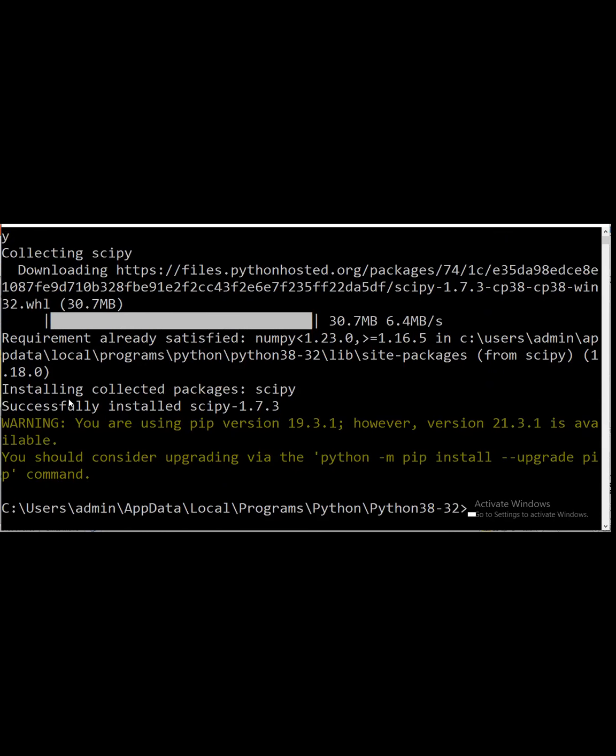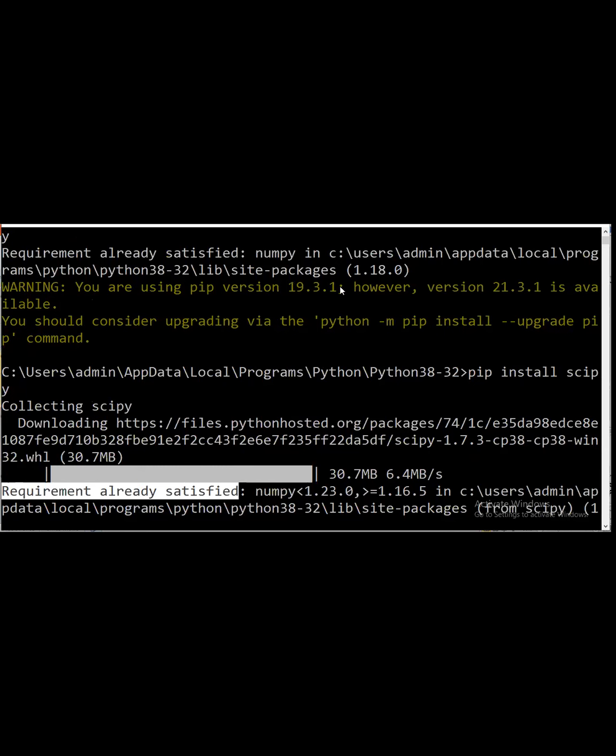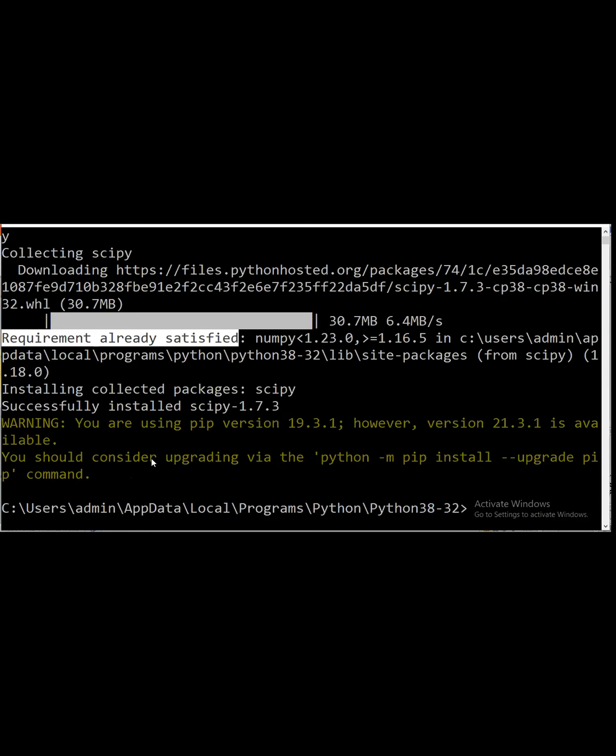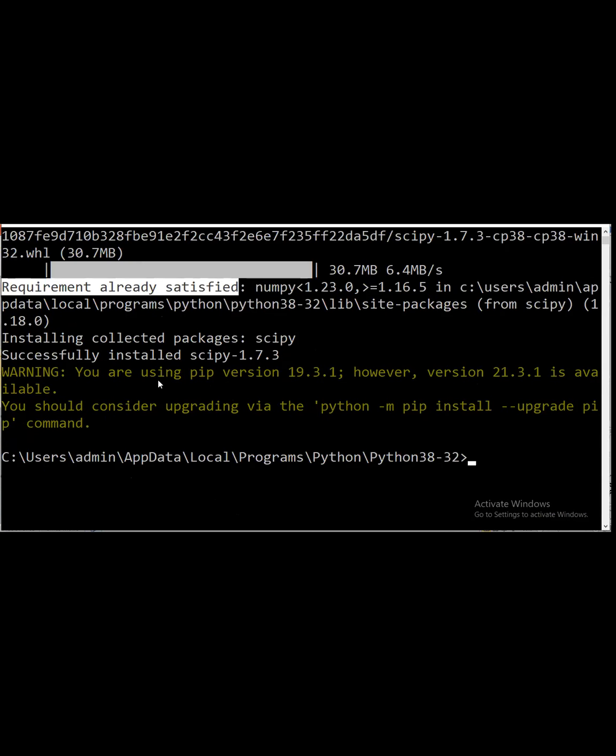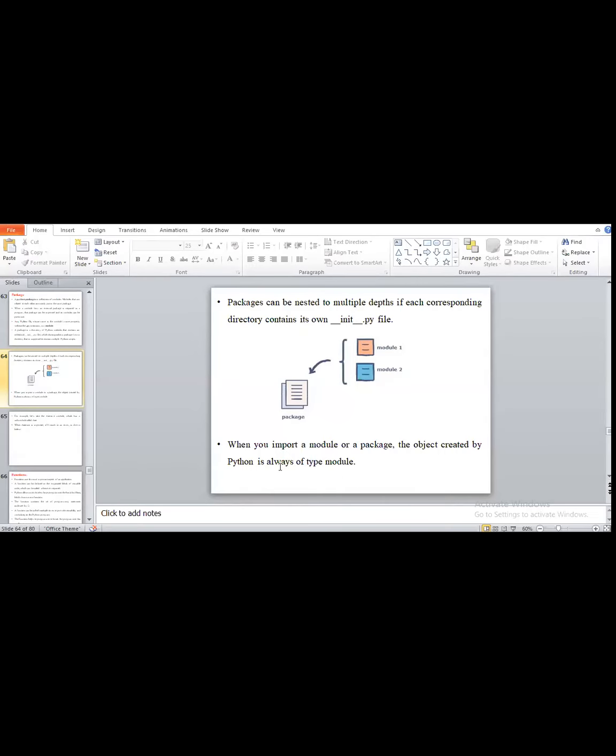Why? Because you see requirement already satisfied, meaning this package is already present with my Python version. So like this we install a package. Okay, any other doubt?